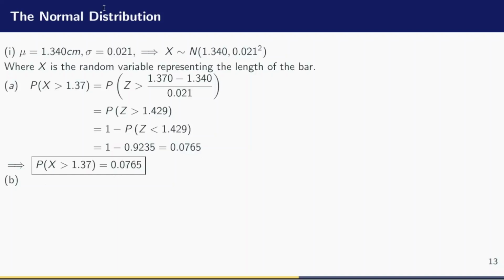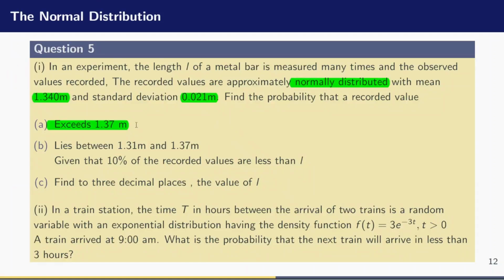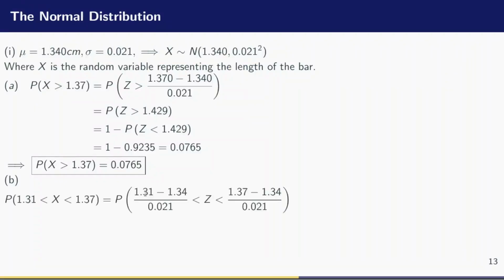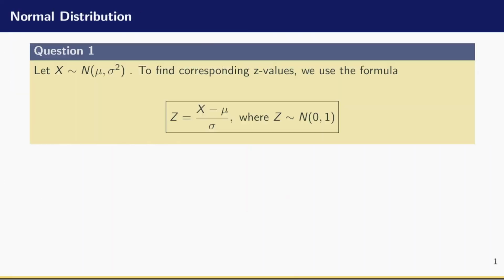I hope you are together. Alright, so the first part of the question is answered. What about the second part, where we are asked to find the probability that the recorded value lies between 1.31 meters and 1.37 meters? We have to do exactly the same thing, only for the fact that we have to standardize both sides of that Z value. So we are looking for the probability that the recorded value lies between 1.31 and 1.37 meters.